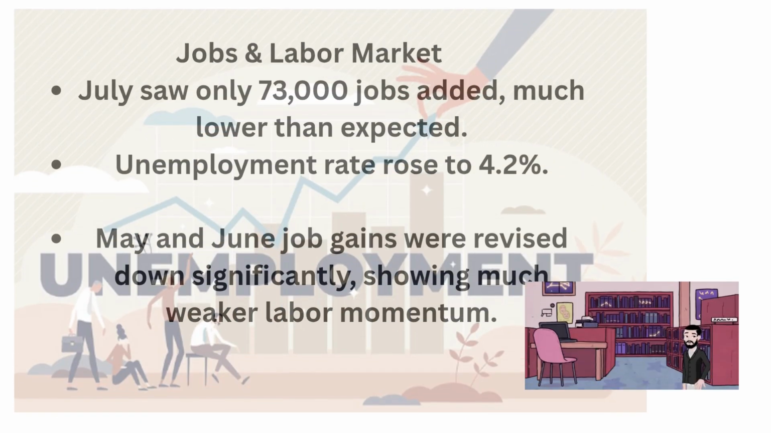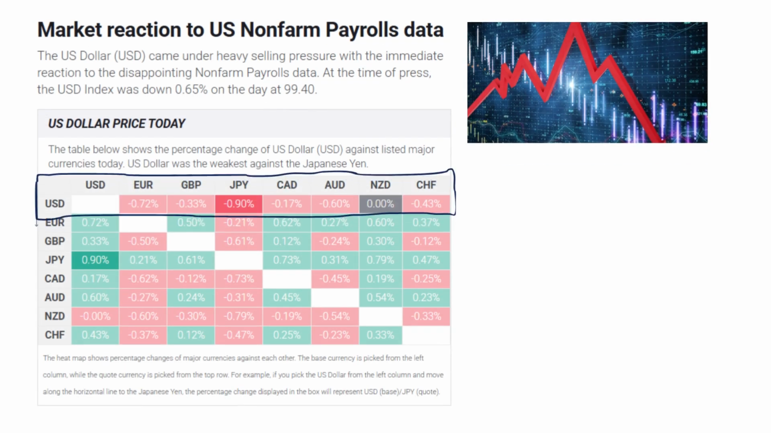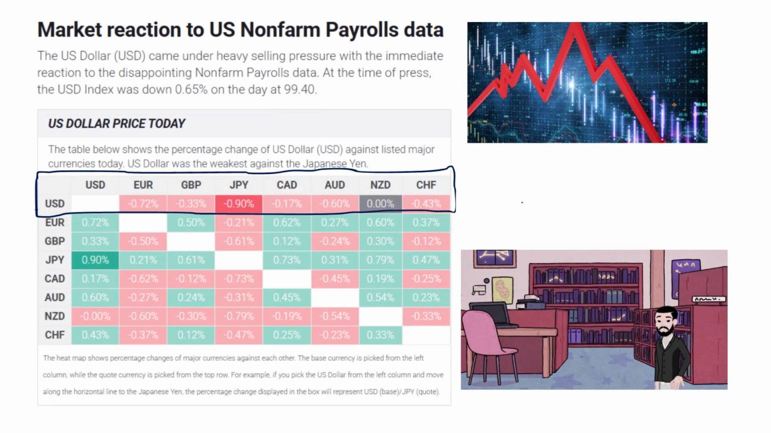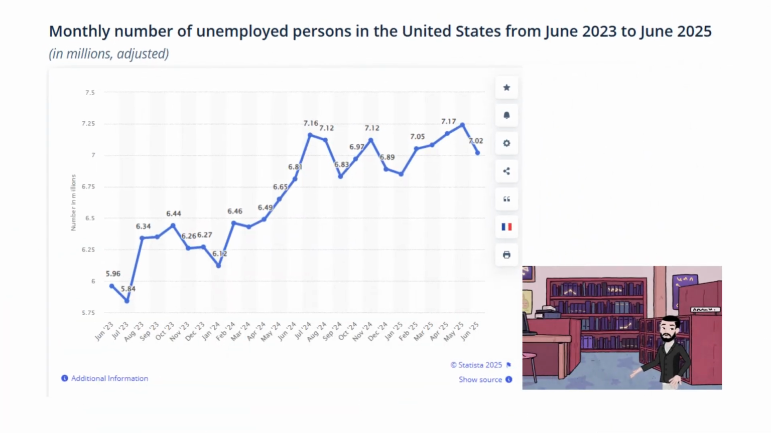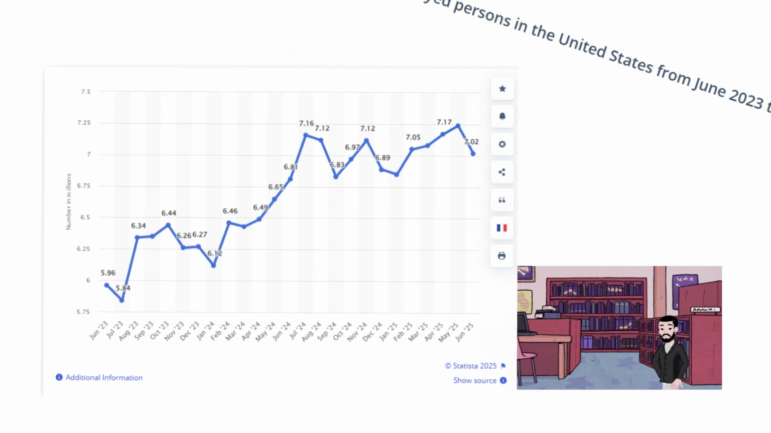Employment situation, July 2025. Employers added only 73,000 jobs, much lower than the expected approximately 109,000. The unemployment rate edged up to 4.2%. When USA unemployment data was published, after that you can see the US dollar was down at 0.65%. May and June job gains were revised down sharply, totaling approximately 258,000 fewer jobs than previously reported. May, from 144,000 to 19,000. June, from 147,000 to 14,000.